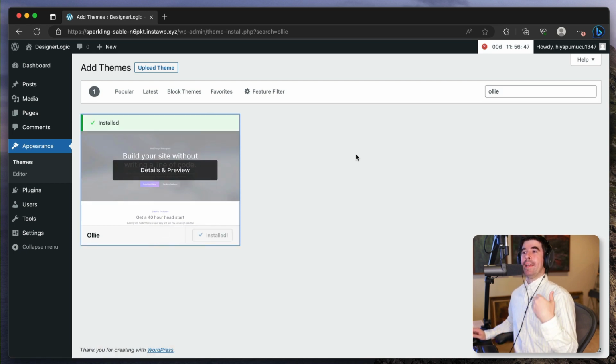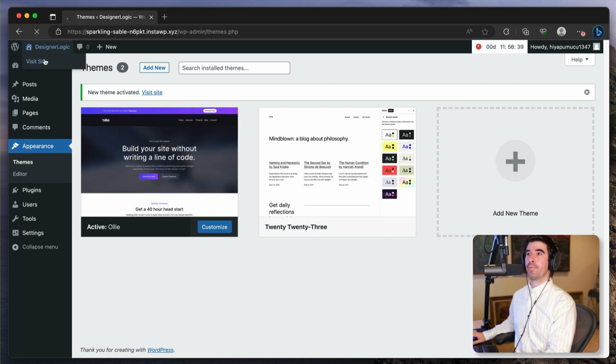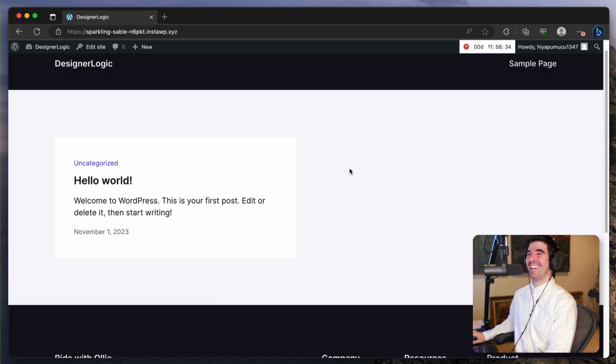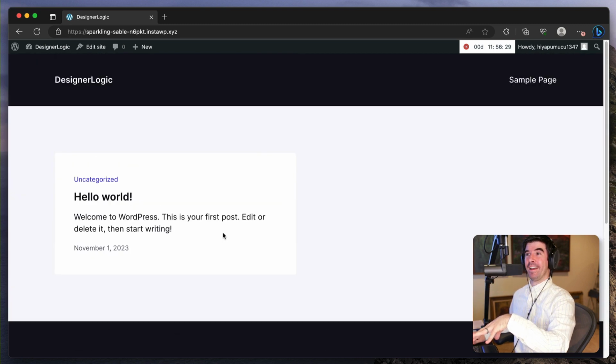It's installing the theme, and this theme is very nice because it uses full site editing, but it's also very well crafted, very well designed. So now, if I go and visit the site, there we are. Haven't changed anything, but it already looks nice. Okay, it's still just showing a blog post here, and it's got a footer and a header.